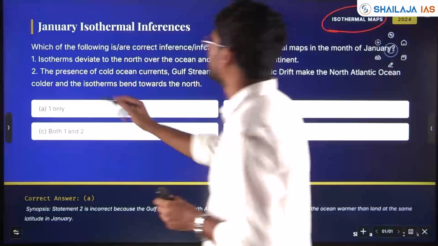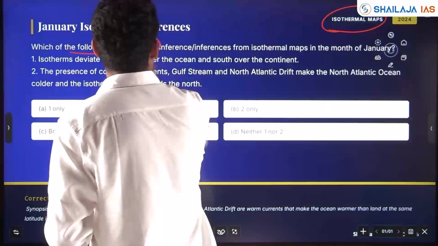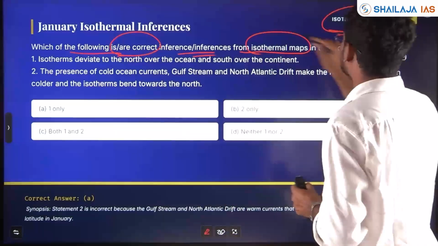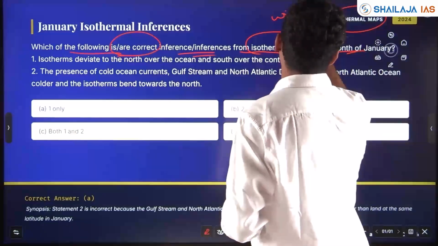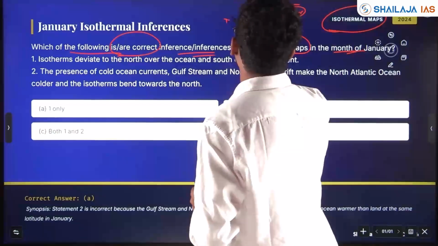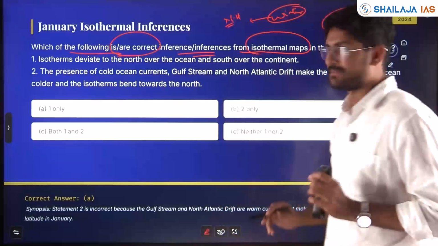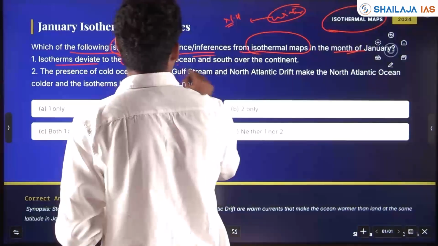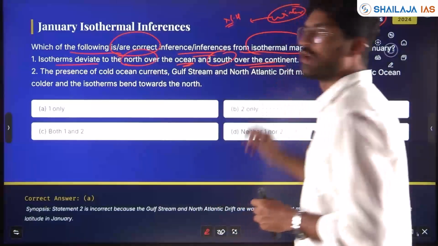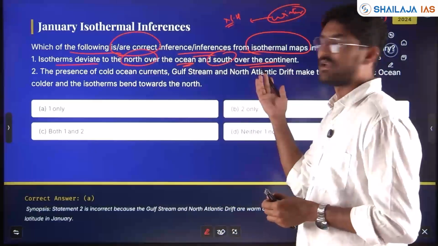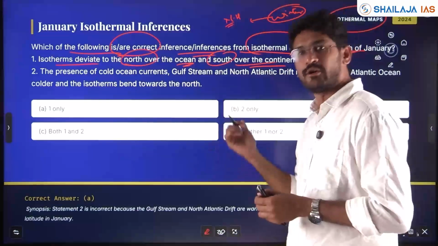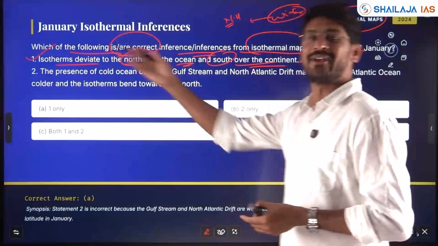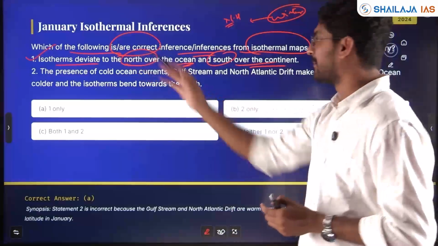Isothermal map, we'll see. Which of the following are correct inferences from isothermal maps in the month of January? Winter in the northern hemisphere, summer in the southern hemisphere. Isotherms deviate to the north over the ocean and south over the continent. Yes, towards the equator over the continent, because the temperature of the land drops more than the ocean. This statement is correct, which we also saw in the 2025 question, in the previous slides.